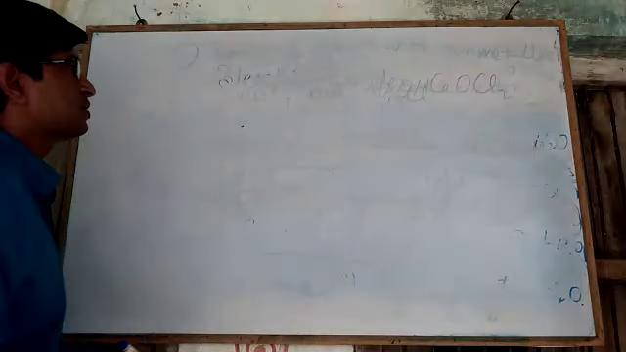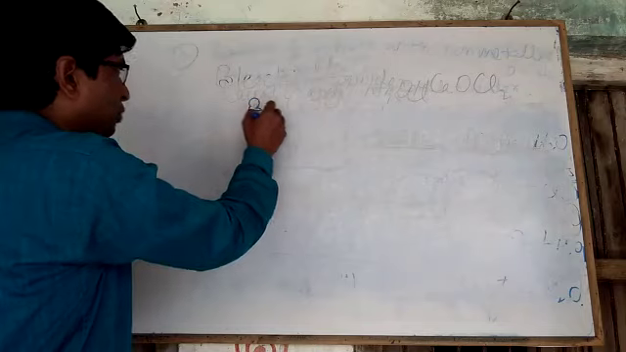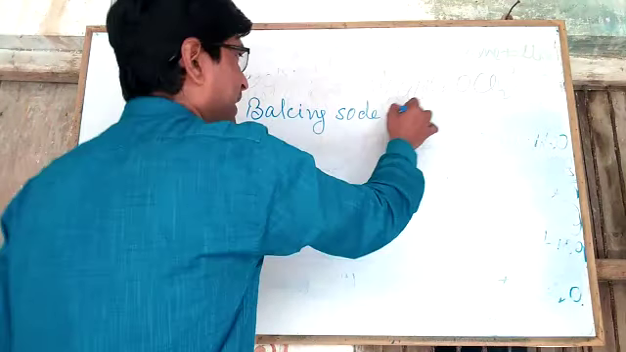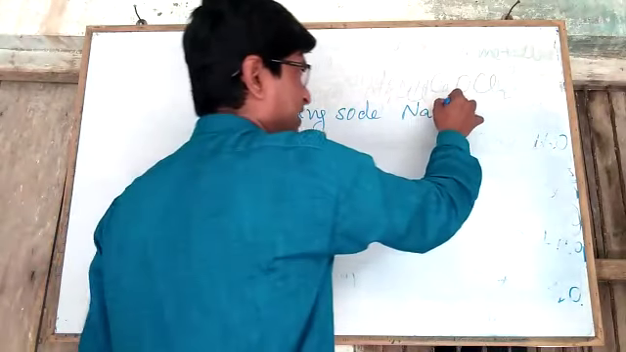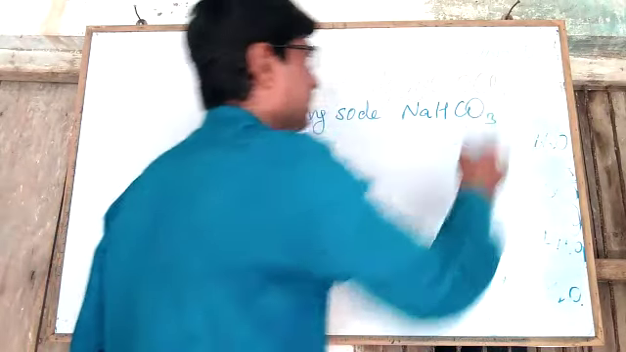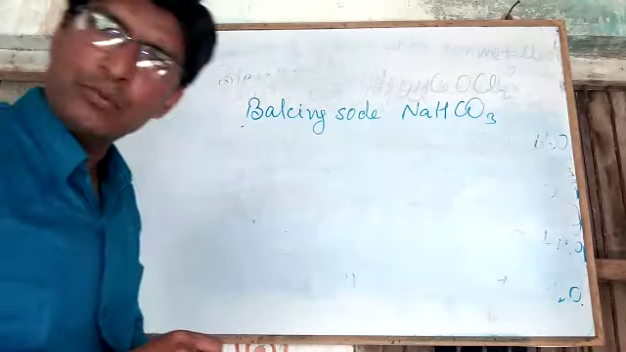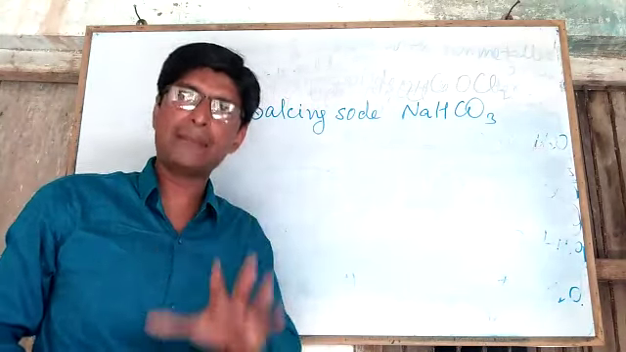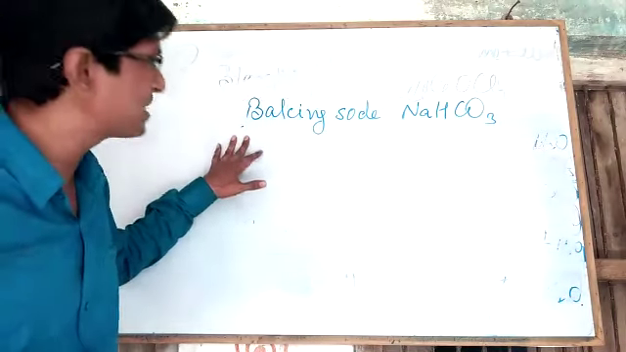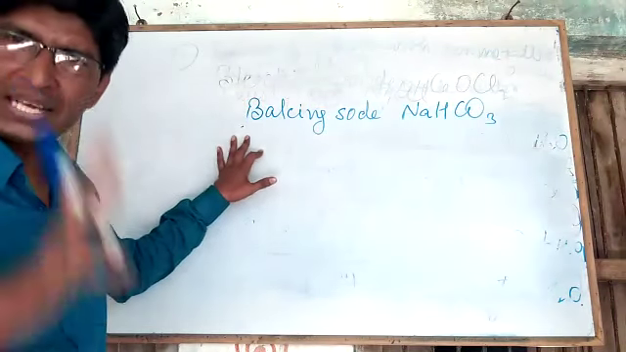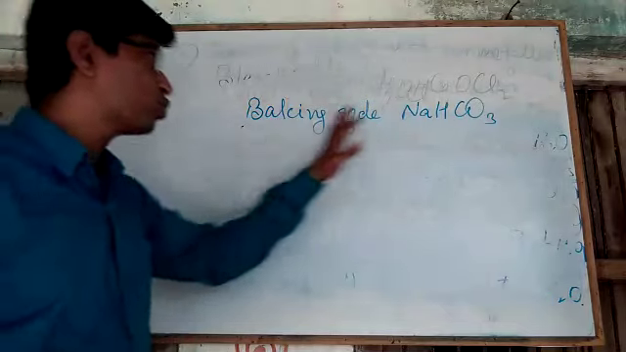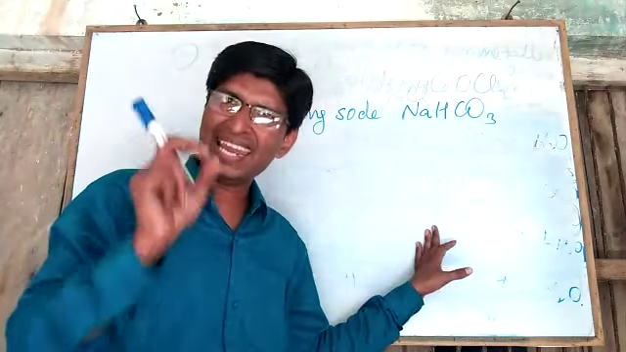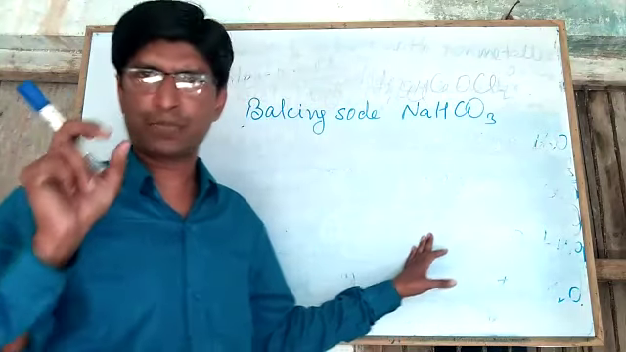Dear students, first of all we will discuss baking soda. Baking soda, its formula is NaHCO3 and its chemical name is sodium hydrogen carbonate or sodium bicarbonate. Once again I am repeating. Baking soda is the common name, sodium hydrogen carbonate is its chemical name, and NaHCO3 is its formula.